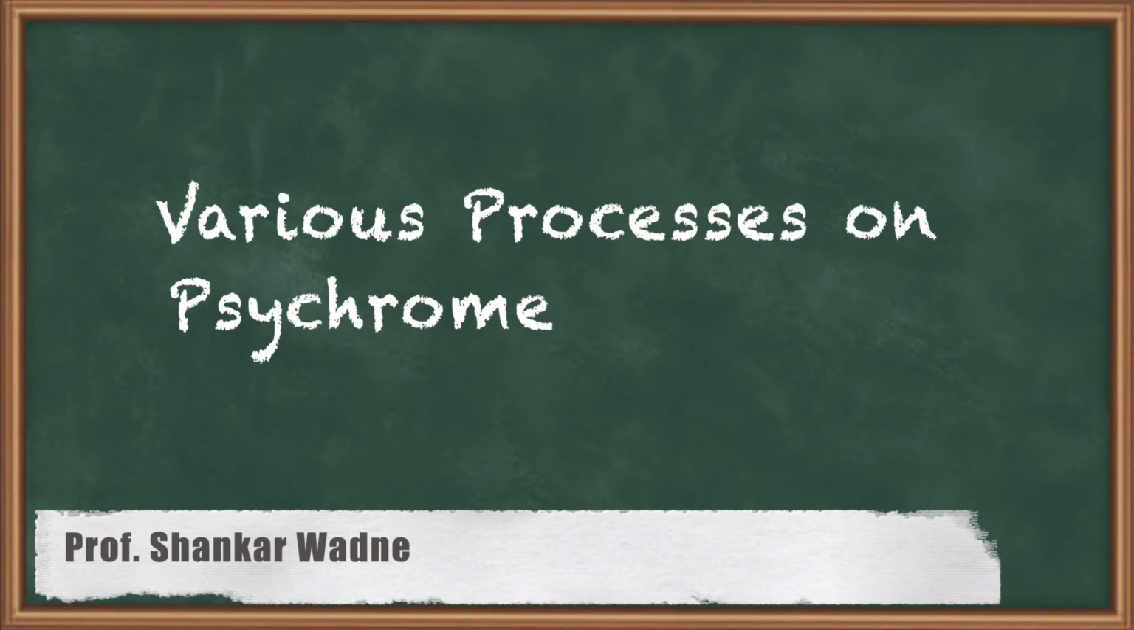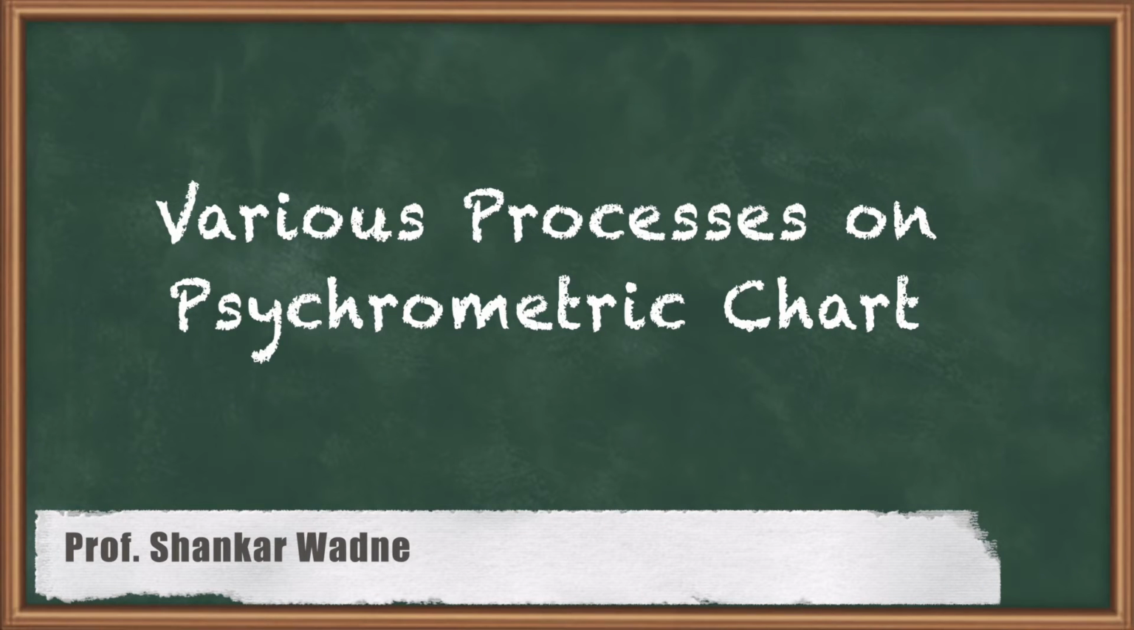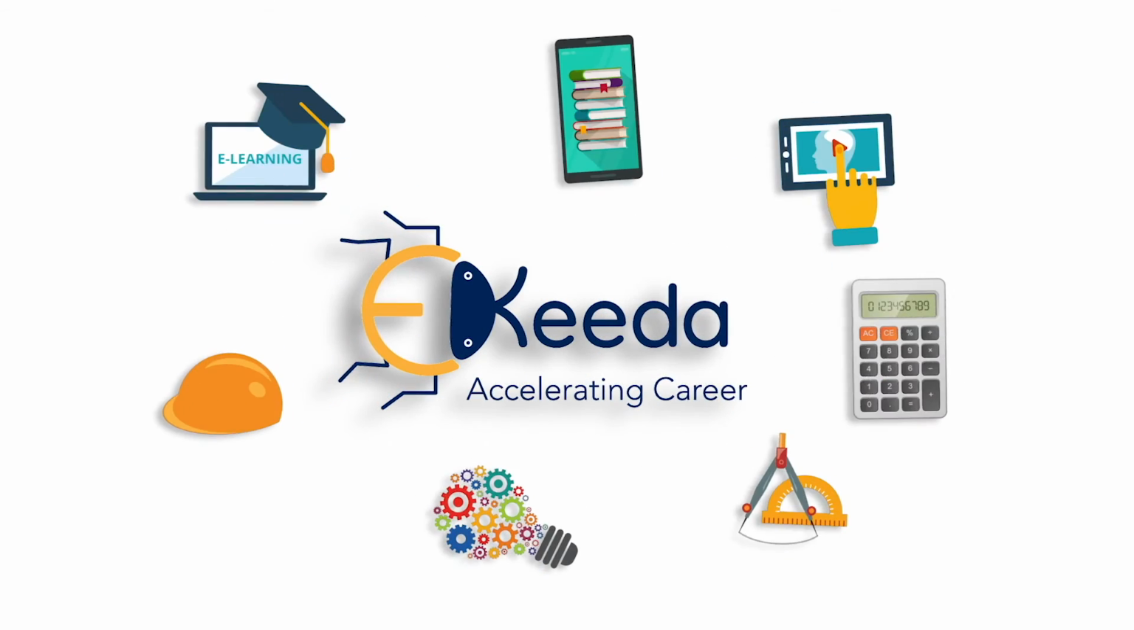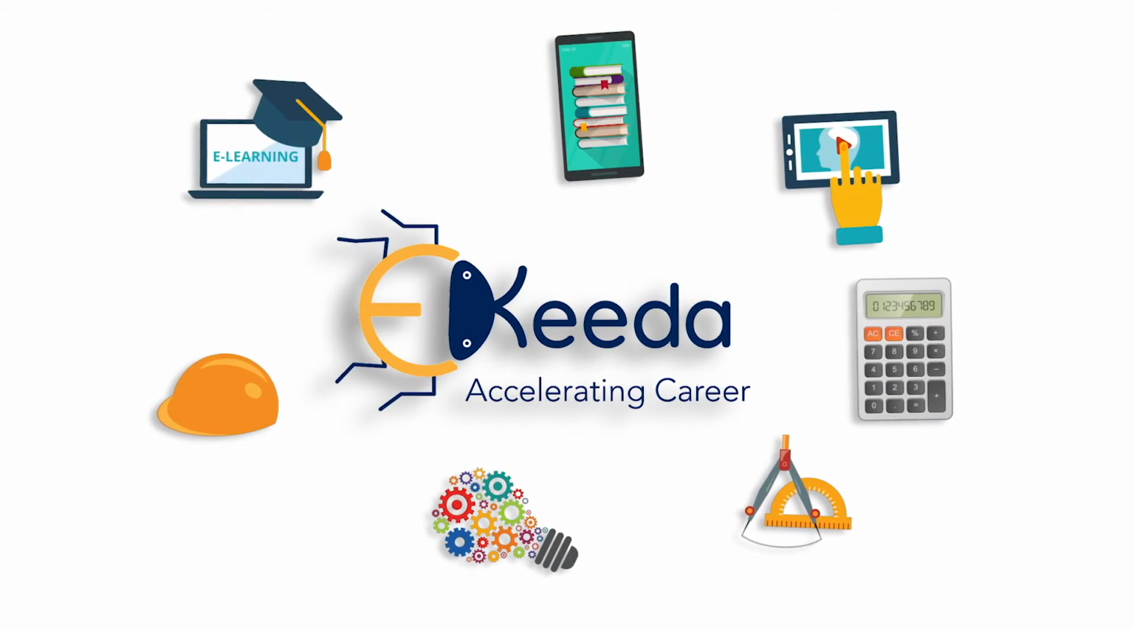Hello, my dear students. In this lecture, we are going to understand various processes on psychometric chart. Basically, we are going to understand 10 various processes that occur on psychometric chart. Now, one by one, we are going to see the processes.